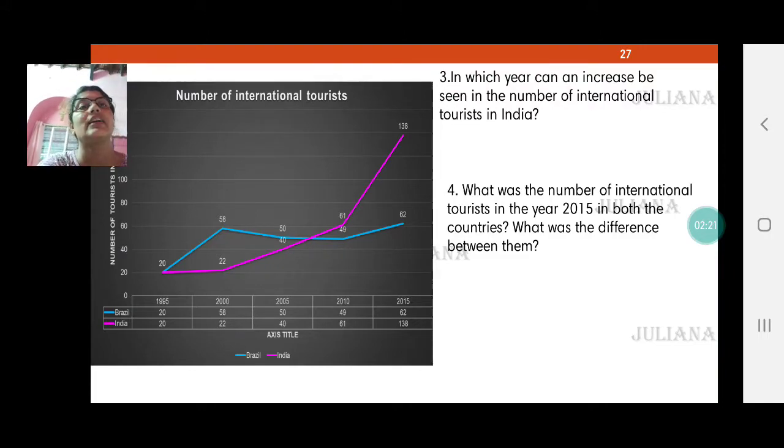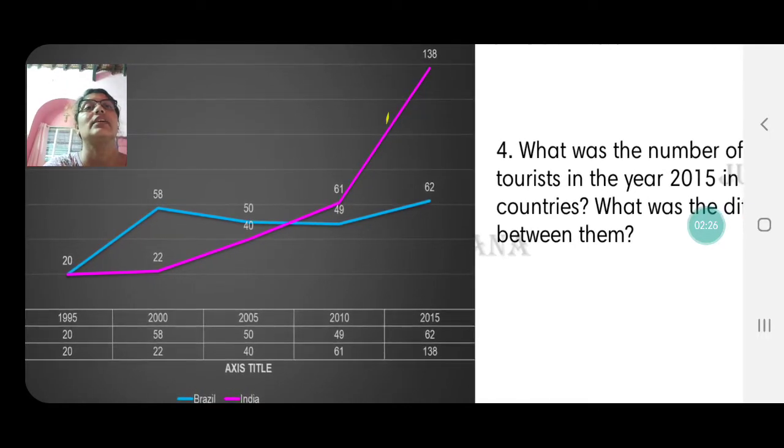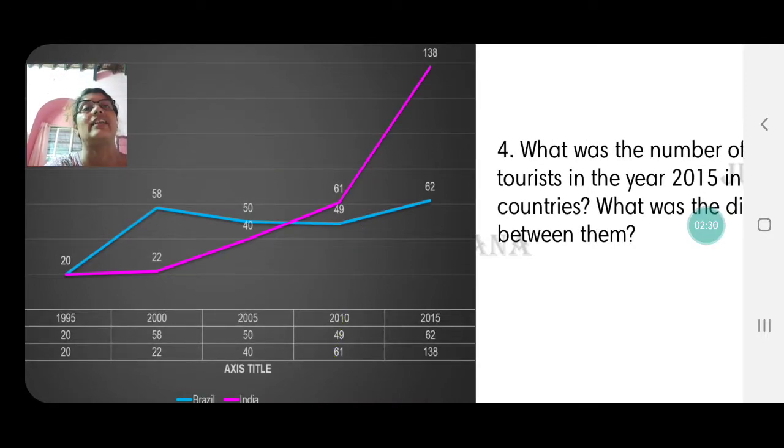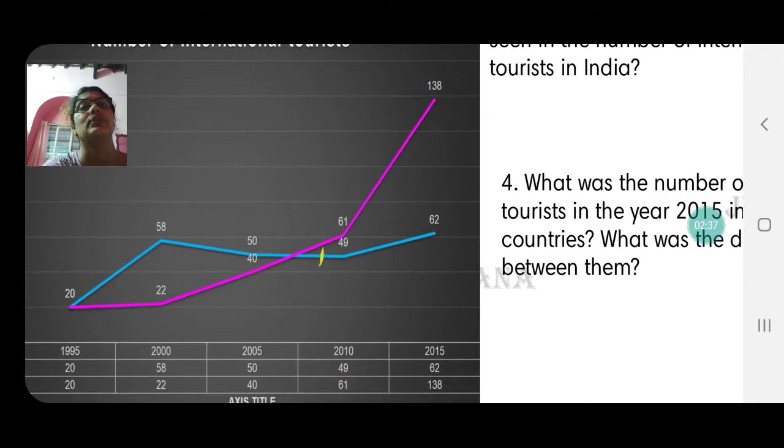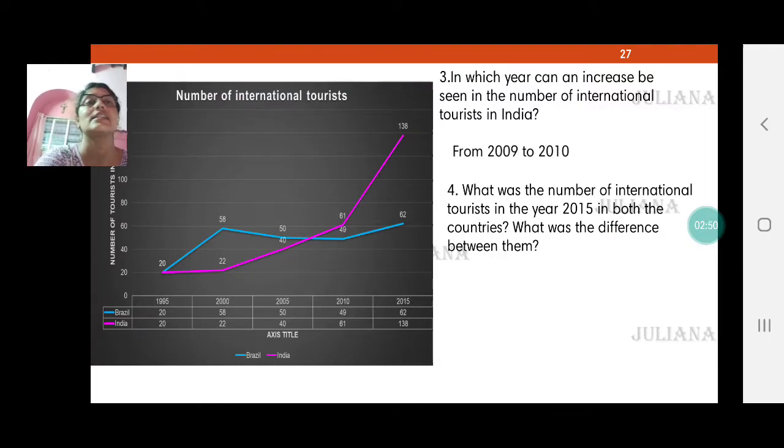Now we find here 2005, it was below Brazil, but around 2010, if you look here, this is 2010 here, or rather you can say after 2009. In your textbook it's closer to 2009. So after 2009 we see an increase in international tourists arriving in our country. So the answer is from 2009 to 2010.